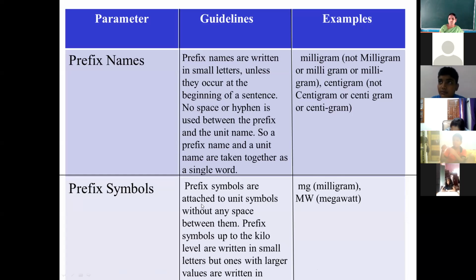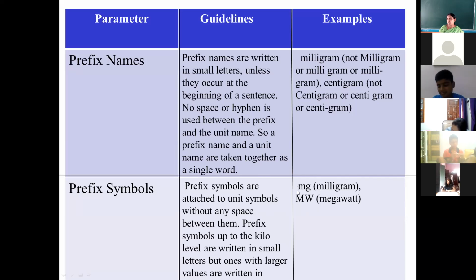So if we are writing the symbol with the prefix, then it should be written in small letters up to the value kilo. If it is more than kilo, we use the first prefix as a capital letter. For example, here it is written mg.